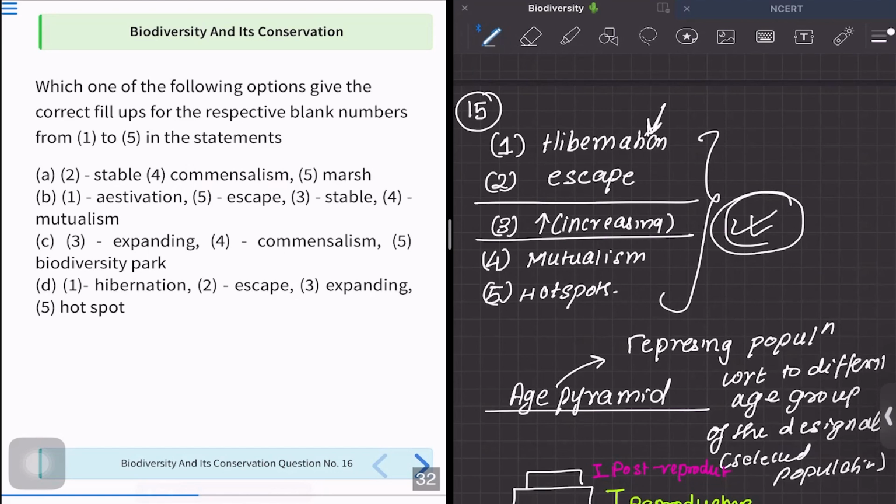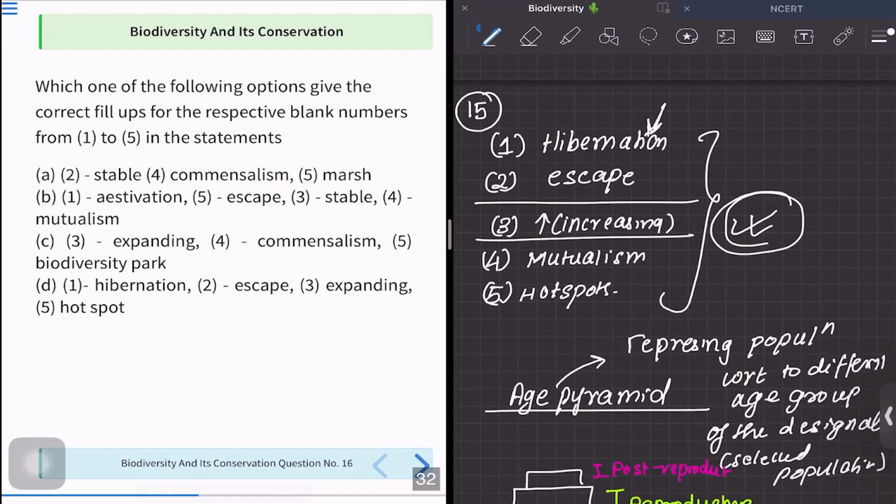And option C is saying 3 as expanding. Yes, we have said it to be increasing, but increasing and expanding are the same thing. So yes, the third is correct. So it is possible that C is the correct answer. But we are not just going to blindly mark it. We have to see what 4 and 5 are saying. 4 is saying commensalism. No, it is not commensalism. It is mutualism. So even option C is wrong. See, if you had been in a hurry, you would have marked option C and got a -1 instead of getting +4. Okay, so it's very important to read all four options given, and then only mark your answer to be sure and to decrease your mistakes.